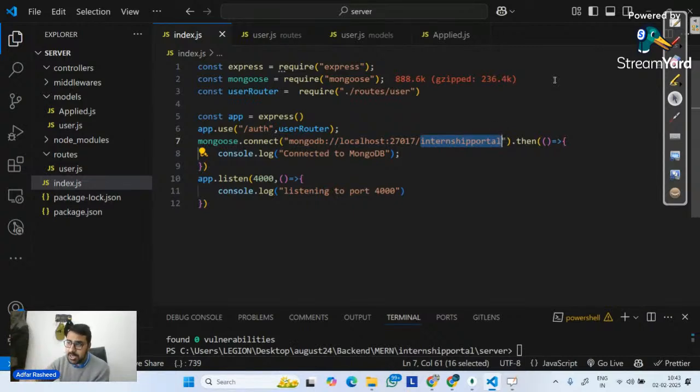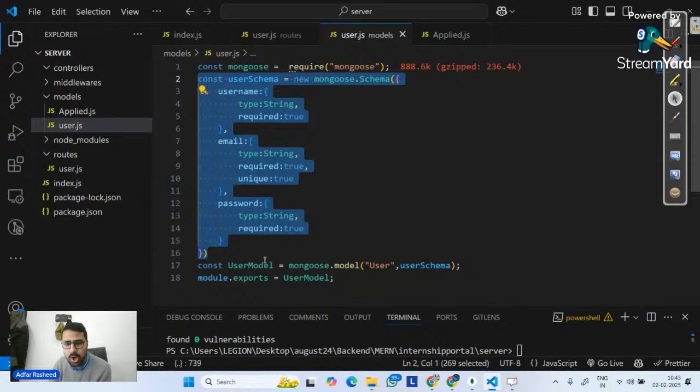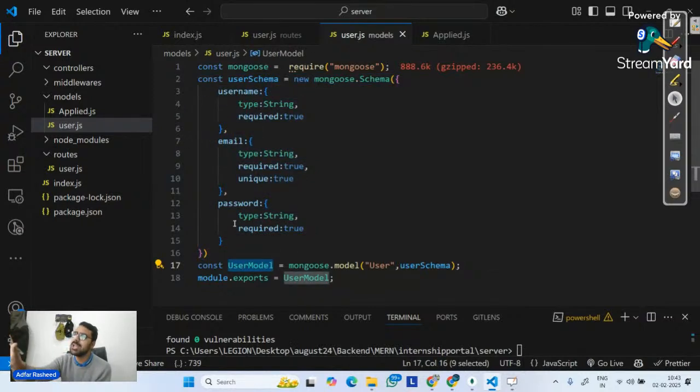But in this internship portal, what is the model name? What is the collection name? What is the table name in which my sign up data will be stored? And for that, we can clearly see user model. So this is the collection user model which I am creating, which depends on this schema. On this model, my data will be stored every single time. So that's what I am doing over here.